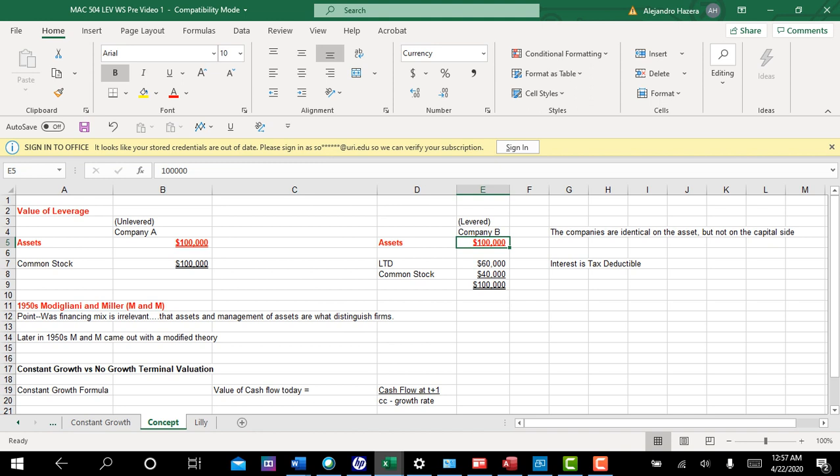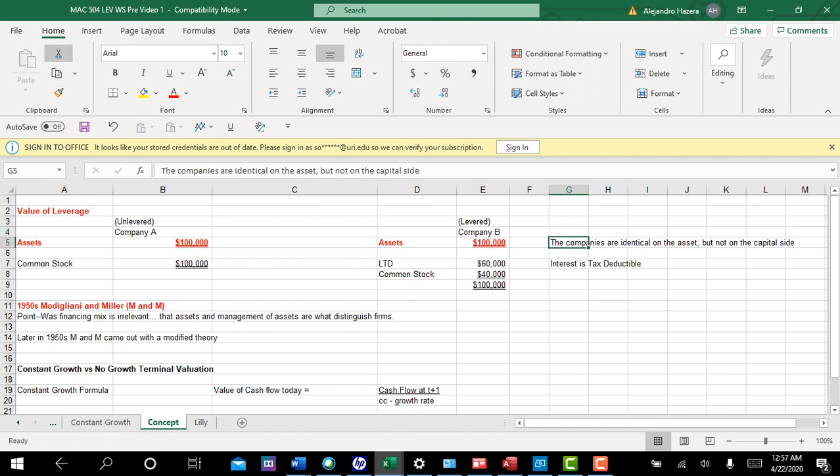And also let's assume that the management talent in Company B is exactly as Company A. Okay, and so on the asset side and in the management of the assets, the companies are identical. That's what I'm saying here. The companies are identical on the asset side, but not on the capital side.